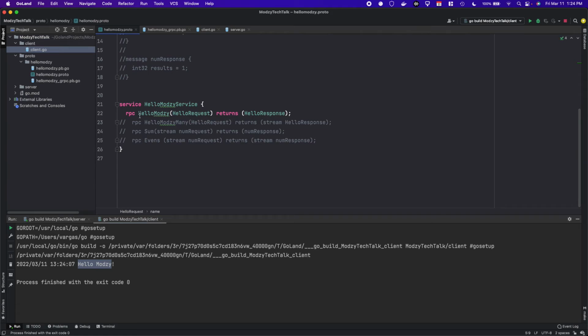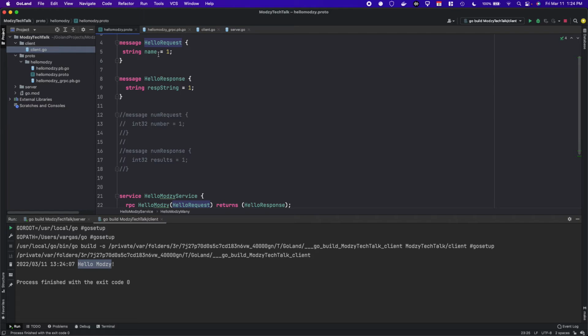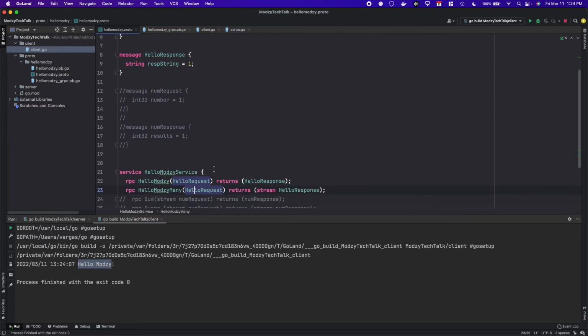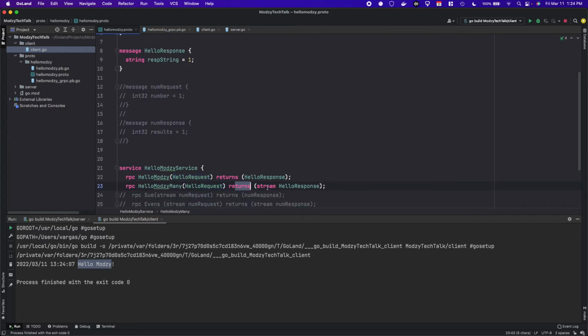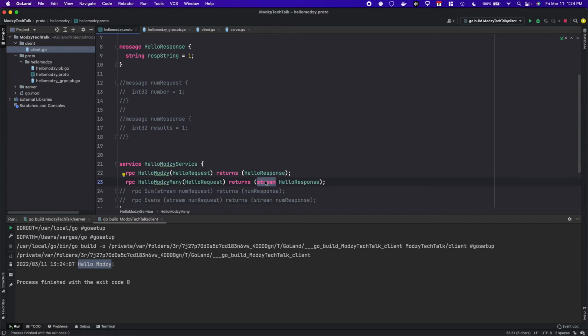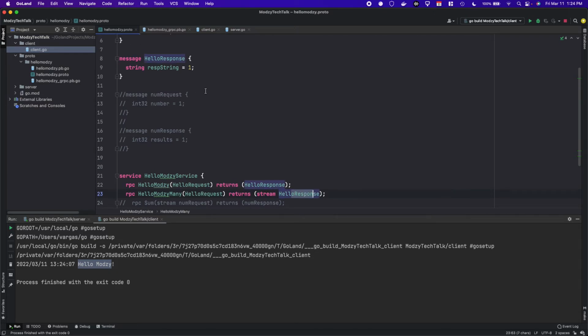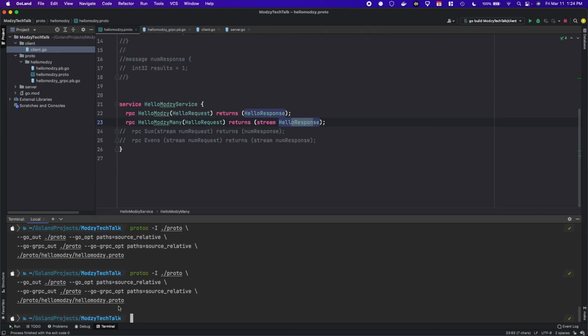So then we can get even more creative, right? If we want an RPC server-side streaming here, we can define another one, hello Modzy many, which takes in a hello request, so the exact same request. And then it returns a stream. This keyword here, stream, indicates that it is a streaming response or a streaming request. So we're going to return multiple hello response messages. With any change to the proto file, we'll have to regenerate the code.